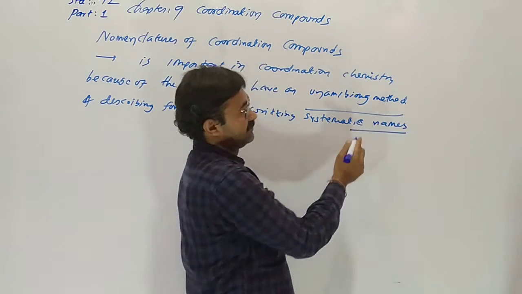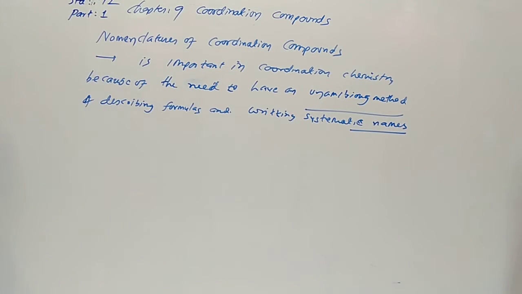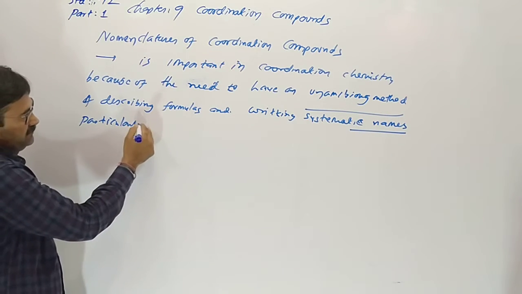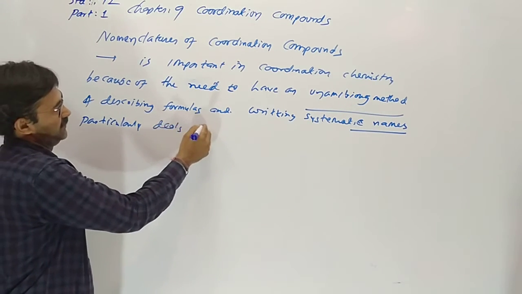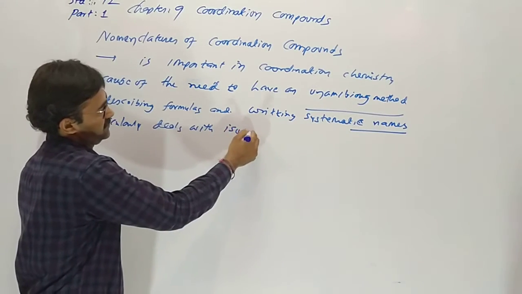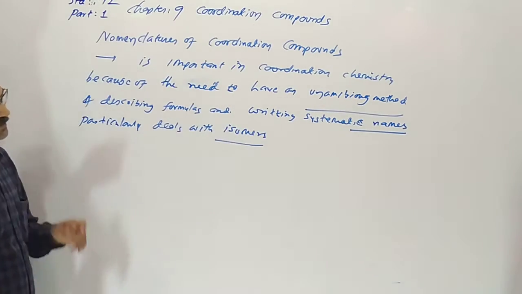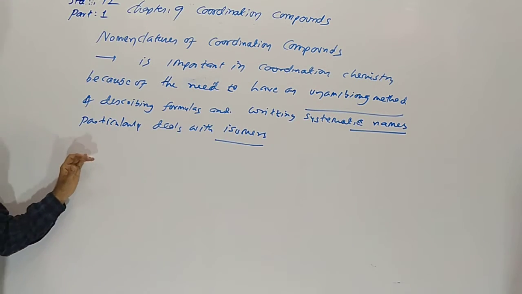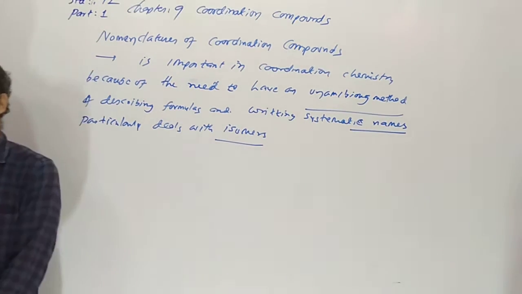Yes, names should be systematic, particularly when dealing with isomers. We discussed in the first lecture: molecular formula same, but structural formula different is called isomers.